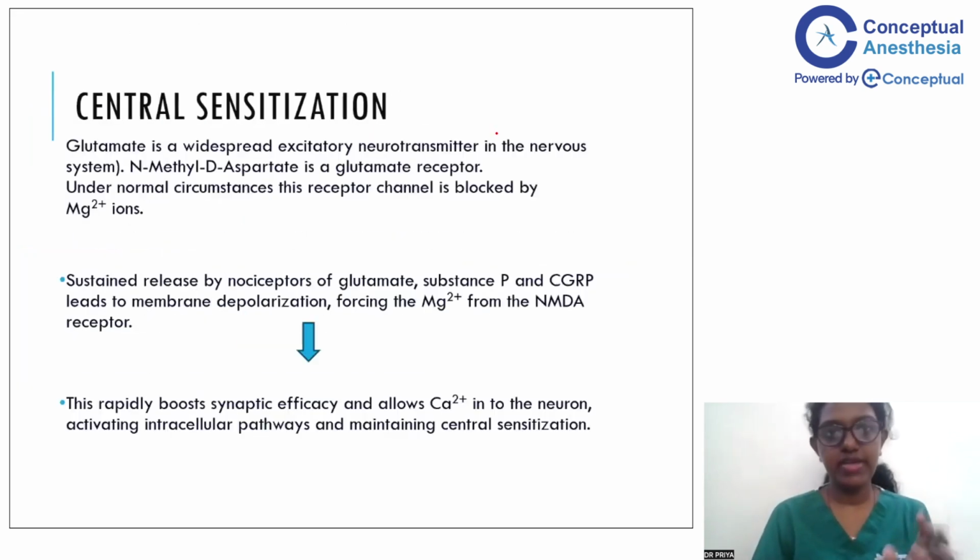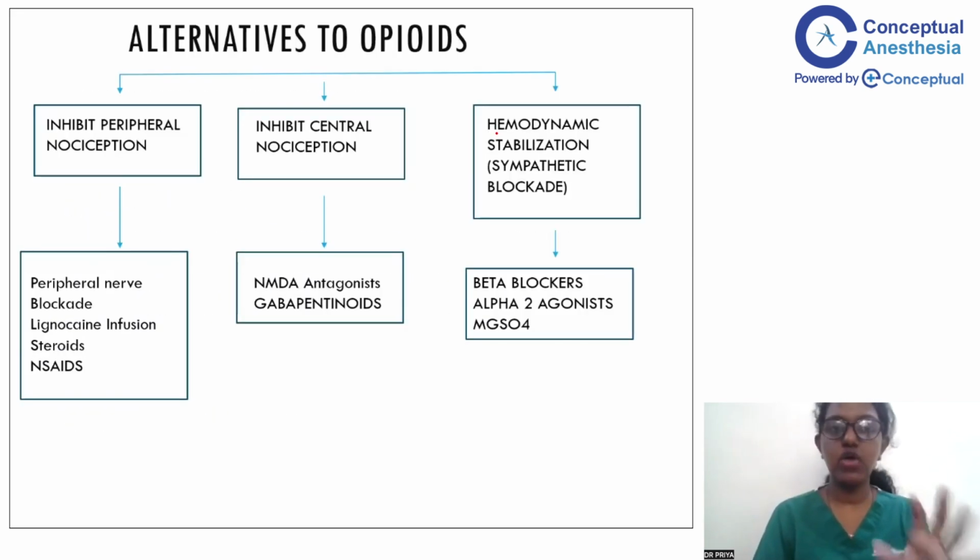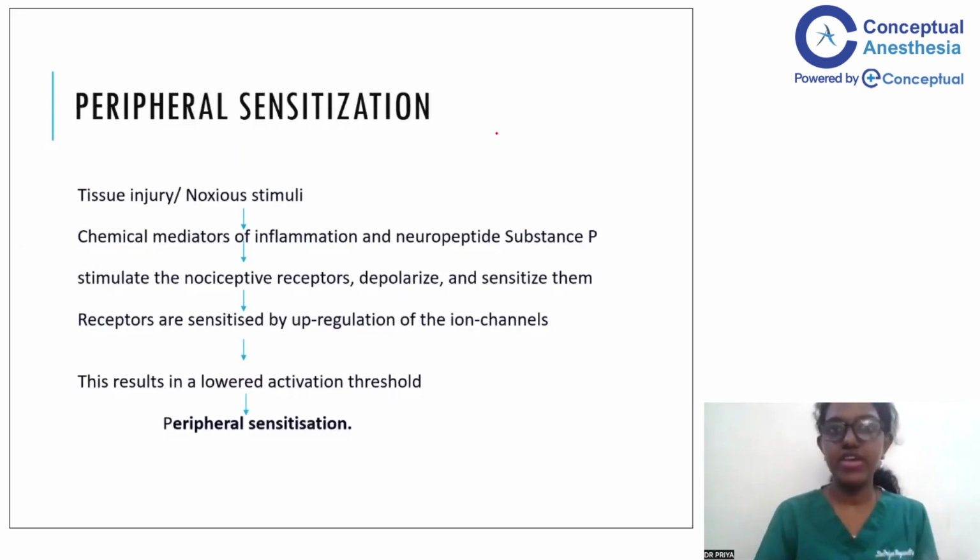Before that, because in the previous slide we discussed how to inhibit peripheral nociception and how to inhibit central nociception, just a couple of slides explaining why we are talking about that and how different drugs come into play. So peripheral nociception is basically when there's a tissue injury or any kind